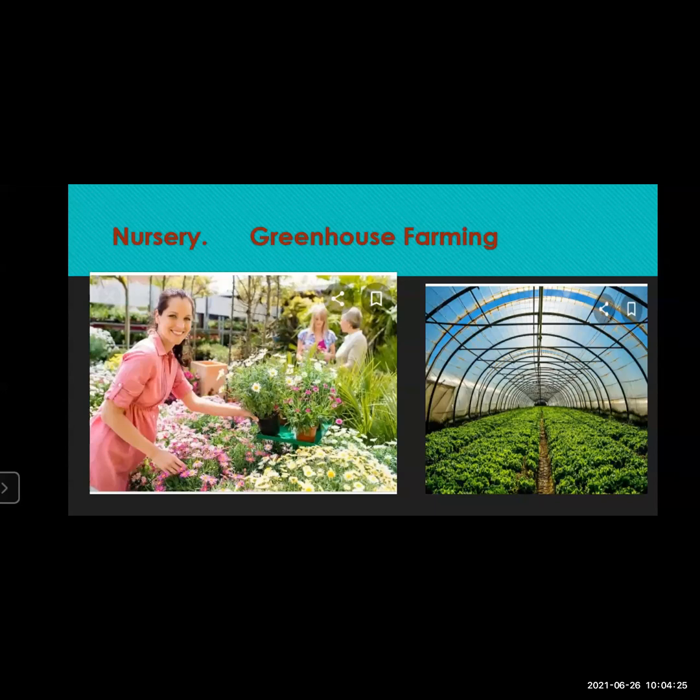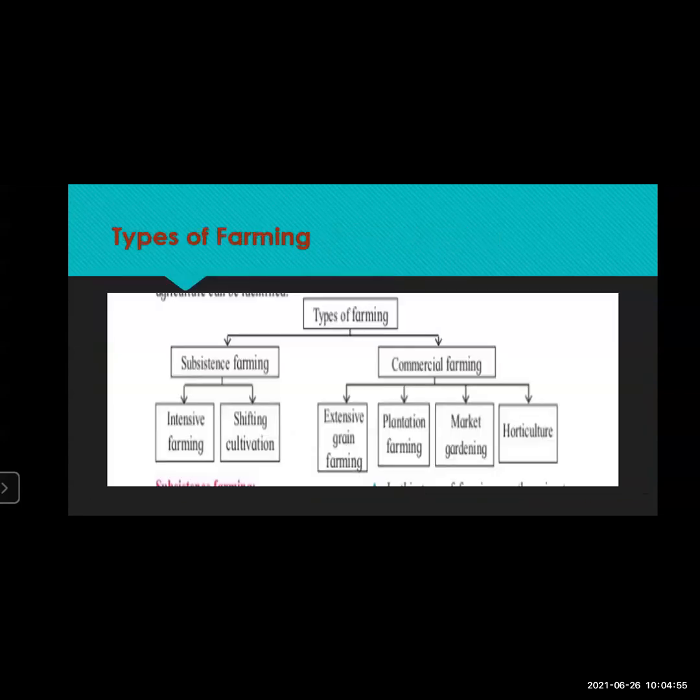Along with the nursery, greenhouse farming facilitates growing maximum product on the land, and it is the modern type of farming. You can see here the plants which don't need a lot of sunlight. They are kept under one structure which is called greenhouse farming, and this is also one modern type of farming. So we'll move to the next slide.